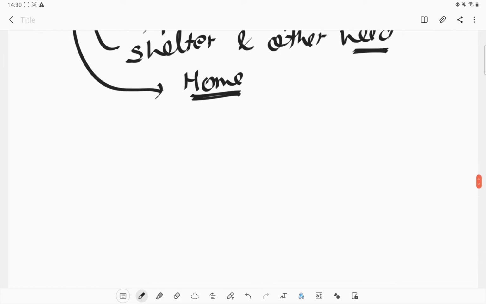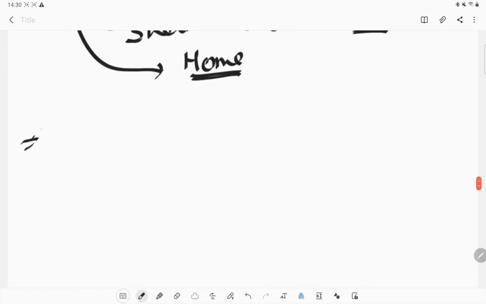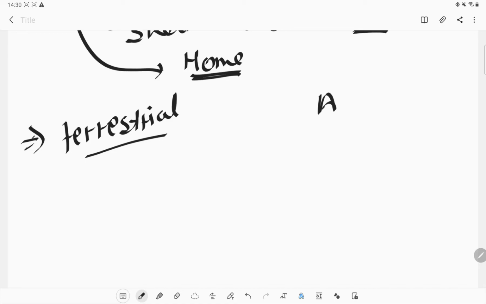Okay, so what kinds of habitat? We have two types of habitat. One is the terrestrial habitat, and the other is the aquatic habitat. The plants and animals that live on land live in a terrestrial habitat.